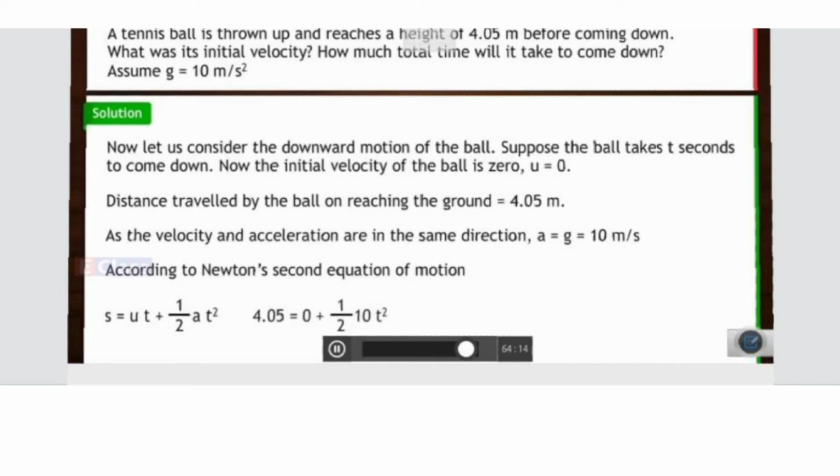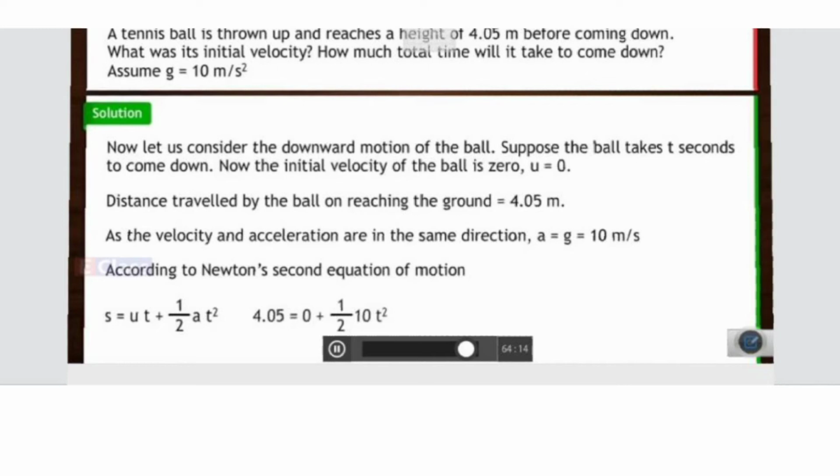And now let us consider the downward motion of the ball. Let us suppose that it has taken t seconds to come down. Here the initial velocity of the ball is 0, u equal to 0. And the distance travelled by the ball on reaching the ground is nothing but 4.05 meters. So let us again use the second equation of motion, s = ut + half at square.